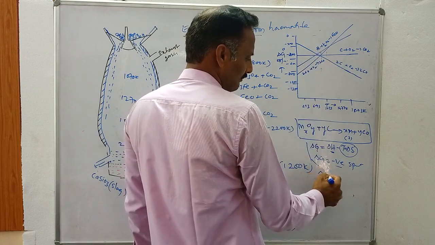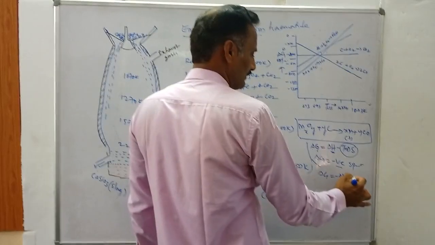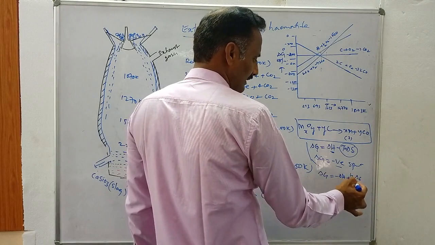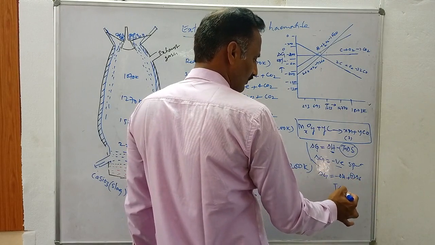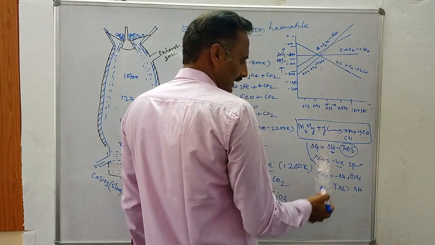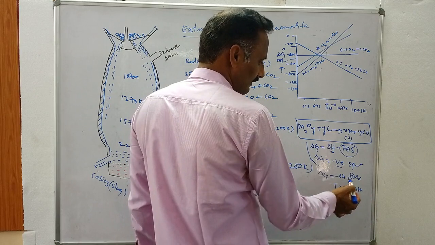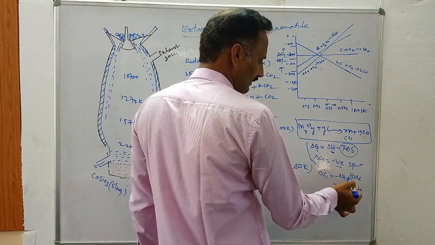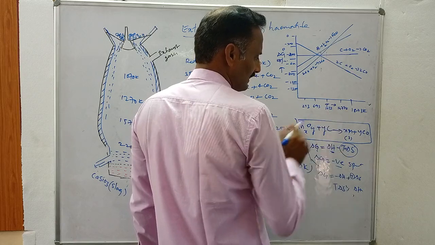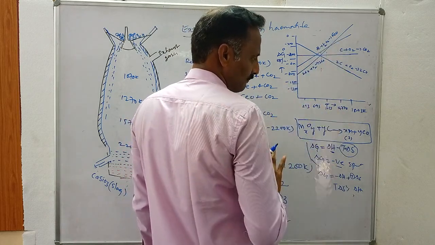Then delta G equals delta H plus T delta S. As temperature increases, the TdS value becomes larger than the delta H value, so delta G becomes more and more positive with increasing temperature. That is why all the curves move upwards as temperature increases.